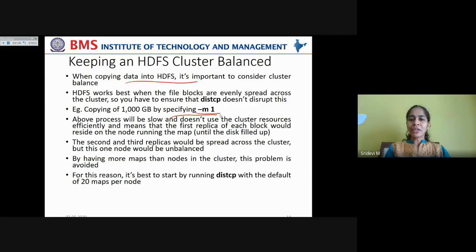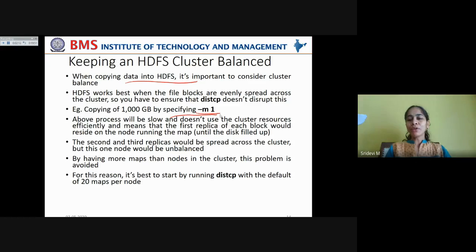So what happens here is only one map job is made responsible to copy the entire data, and the cluster resources, meaning other map tasks, are not properly or efficiently utilized. The second and third replicas would be spread across the cluster, but this one node on which the map job is running would be unbalanced. By having more maps than nodes in the cluster, this problem is avoided.